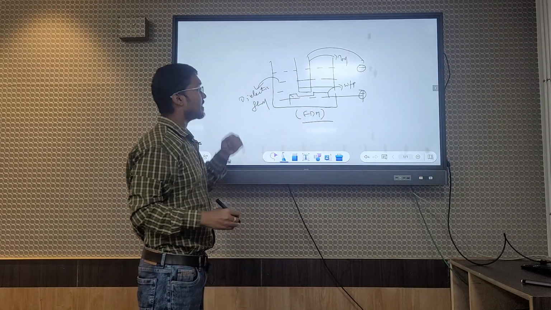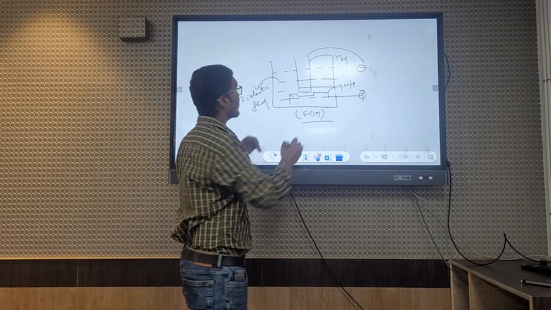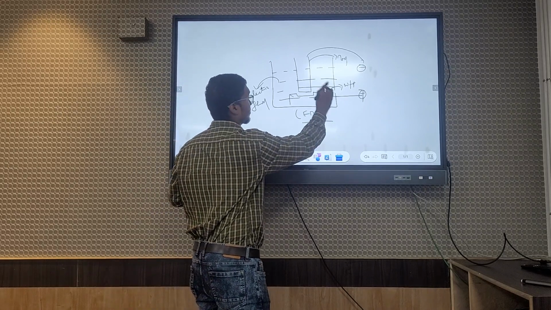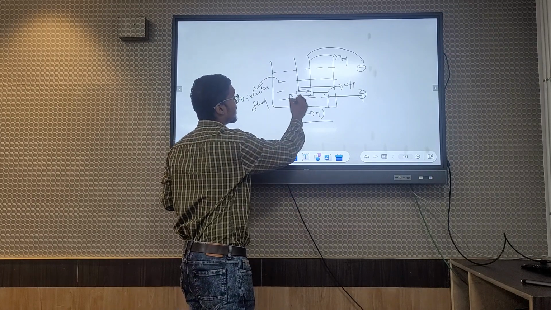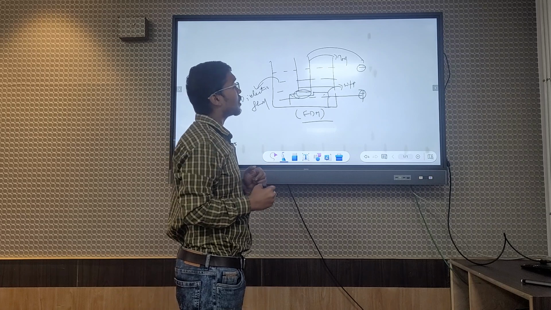So, in case of your EDM machine, there is one workpiece, this is one tool, and as I already said, this gap is maintained by your servo control mechanism.